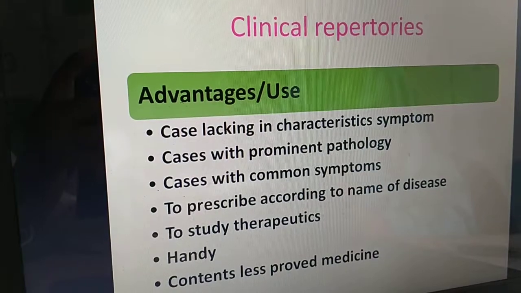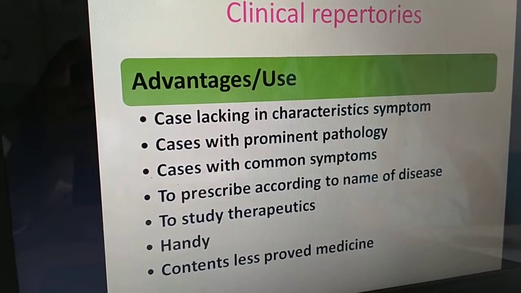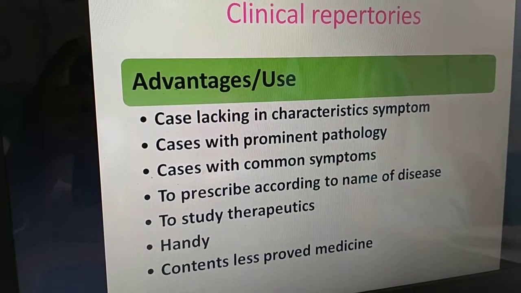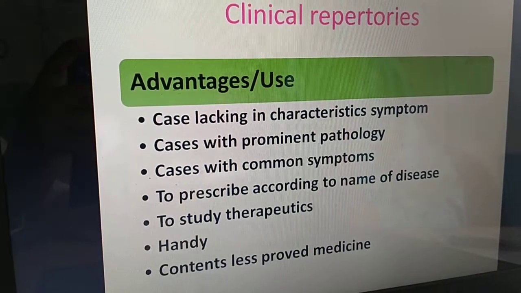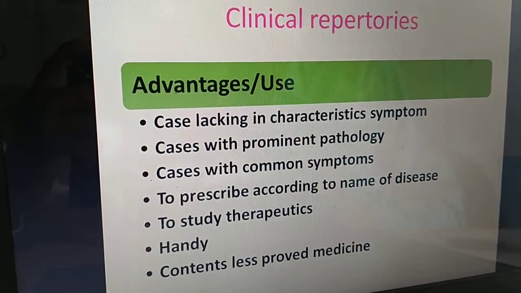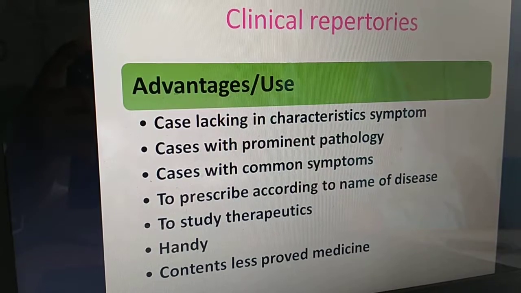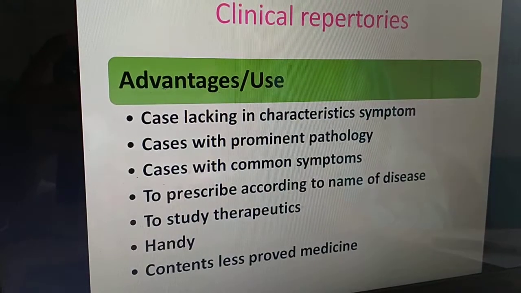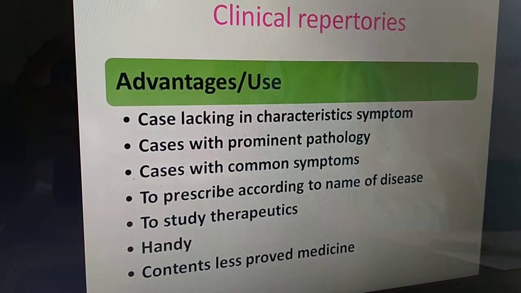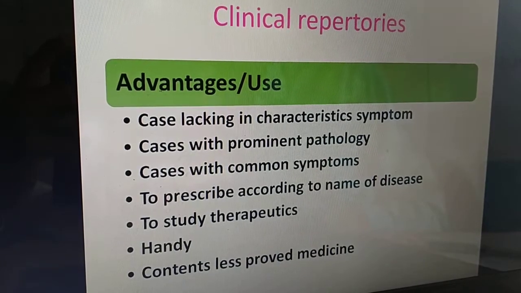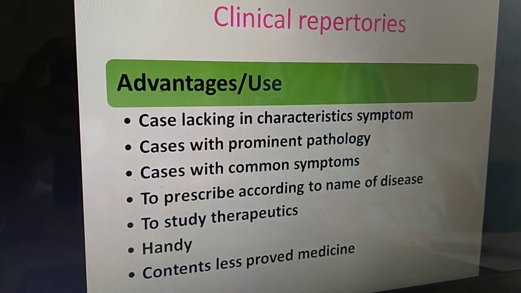Then one more use of this repertory is to study therapeutics. Now therapeutics is a wide branch or sub-branch of materia medica. To study therapeutics, these clinical repertories are very useful because in most of them there are two parts. One part deals with the indications of remedy in that specific disease condition, like in Bell's diarrhea, in Boger's pneumonia. One part is dedicated to giving the description, the indication, the differentiation of remedies for that specific disease. So it is also useful for study of therapeutics.